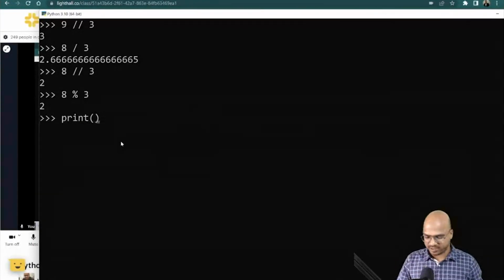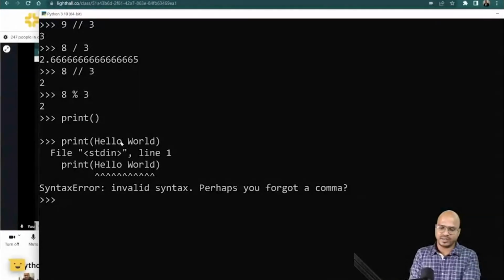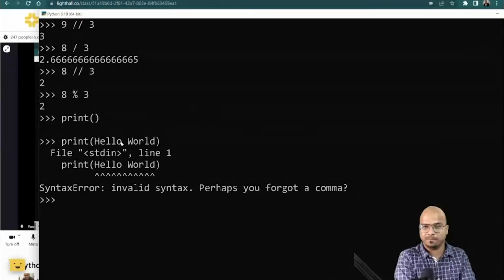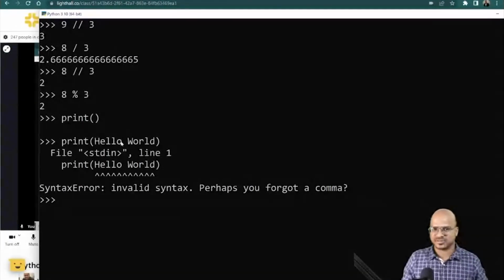Now, when I just say print, it is printing, just that it is printing blank. What we want is hello world. So in this case, you will say print, and in the bracket you will mention hello world. As simple as that. Now when I say enter, let's see what you get. When you say enter, we got bad words. Your Python is giving you some bad words. It's not actually bad words, these are errors.